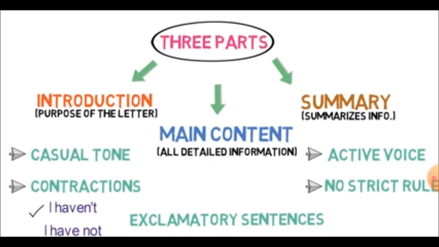Now again the same thing, the main body part we come to: introduction, main content and summary. So again we'll go through it, that now we are writing an informal letter, so you can write in a very casual tone, because you are writing as if you are talking to a friend. So very casual tone. Contractions like I haven't, isn't, you aren't can be used in this format. Your signature has been done for you, you can use that.